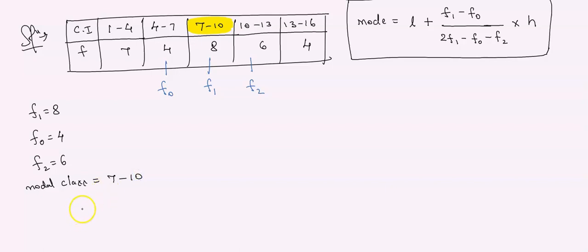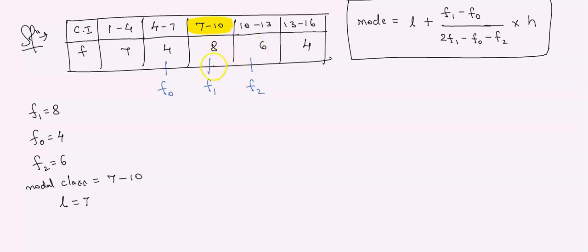इसमें छोटा नंबर कौन है? बड़ा नंबर कौन है? Smaller number is 7, bigger number is 10. Lower limit is 7, upper limit is 10. Do you remember this? Lower limit we denote by L. So L is 7. We don't want the upper limit.